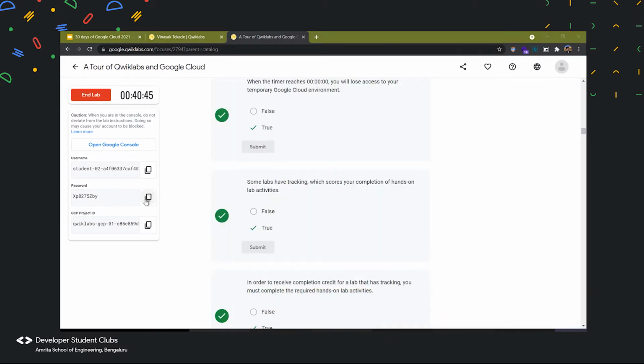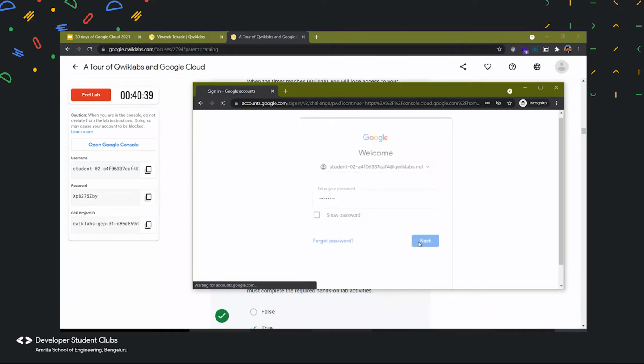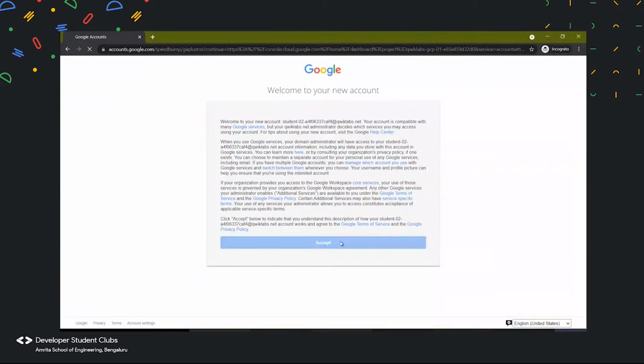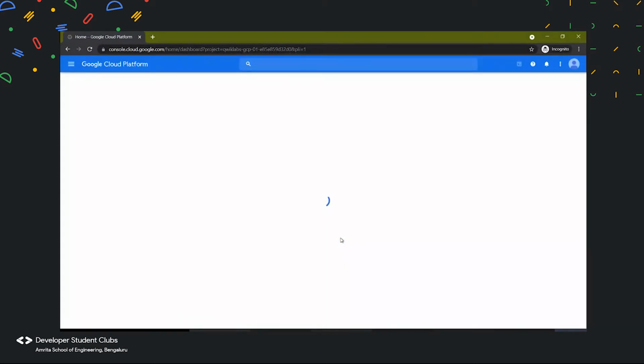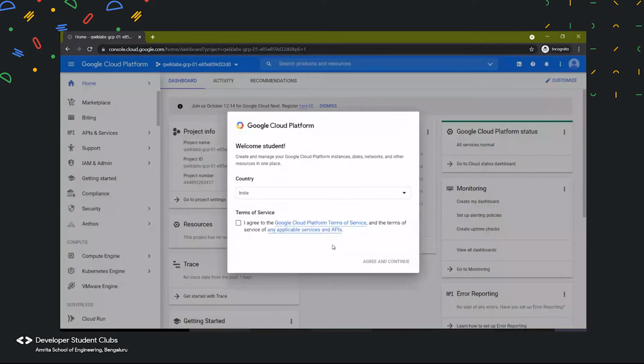This is how we sign into a Google account every time, so we do the same thing over here. And when we are done signing in, it will take us to Google Cloud Platform. All right, so we are in.